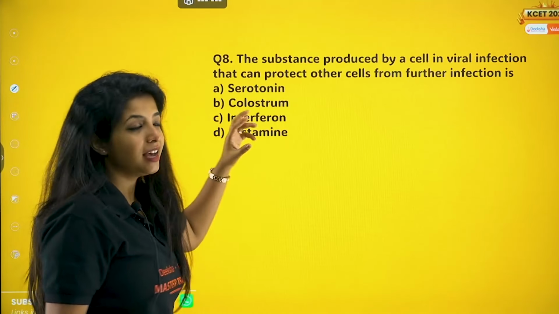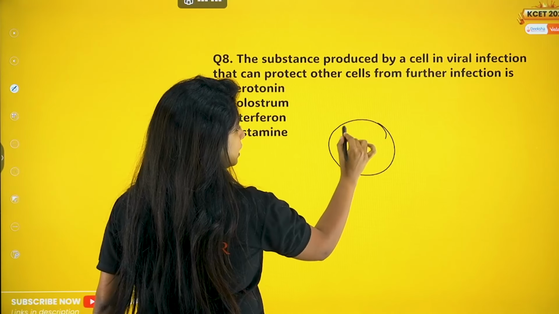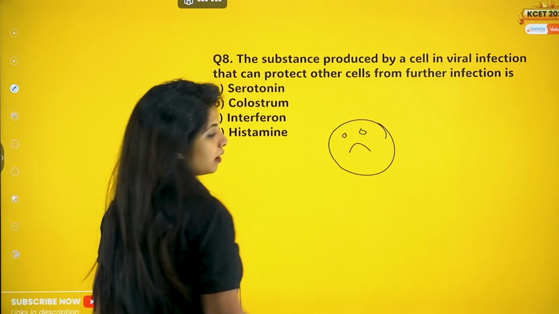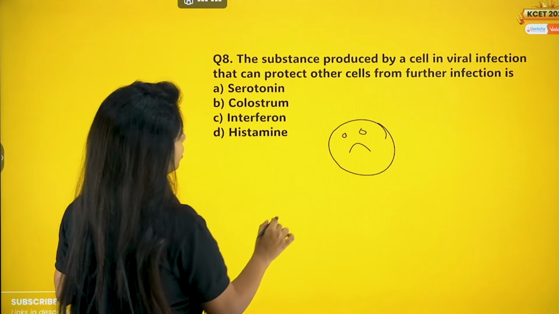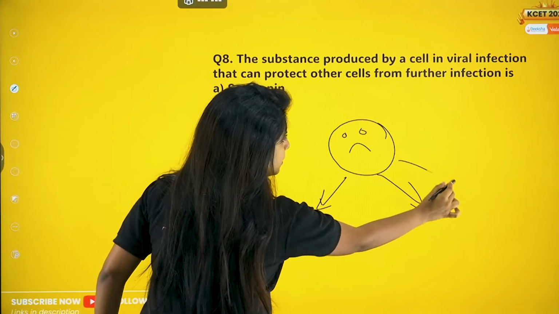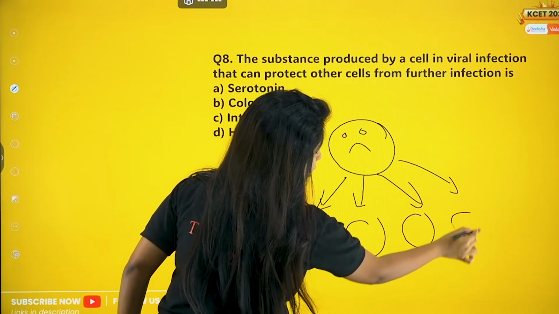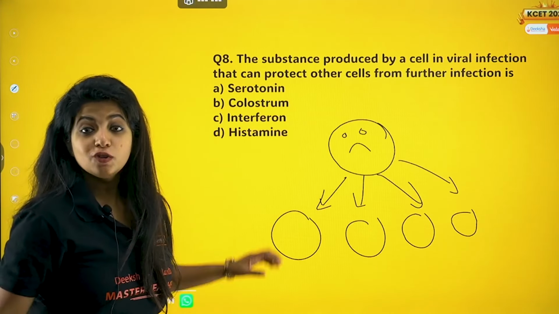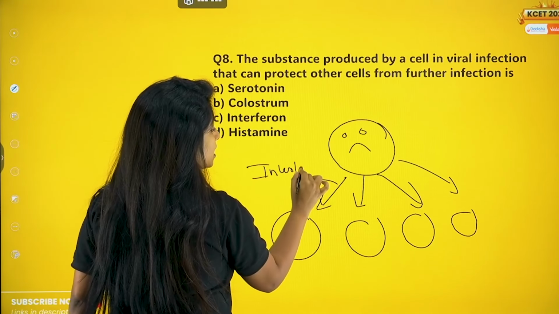Now, the substance produced by a cell in a viral infection that can protect other cells from further infection. This particular cell, my dear children, has viruses in it. This cell will be signaling other cells, hey, you have to be protected. For that, I am releasing something. So basically, they release interferons.